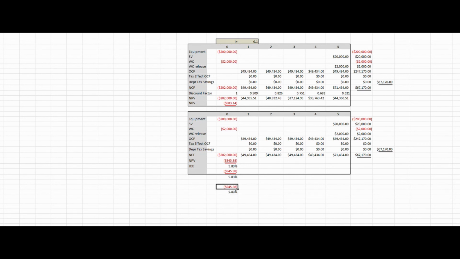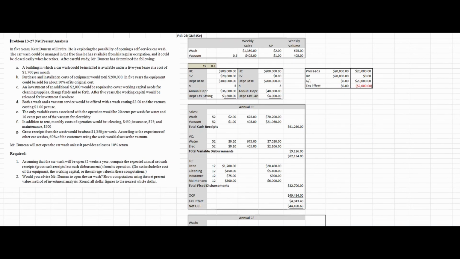Now let's take a look at the same problem, but we'll start to work with some tax rates. Here I'm going to assume that the tax rate is equal to 10%. Okay, that has no impact on my calculation of depreciation. However, it does have an impact on my depreciation tax savings. In this particular case of calculating depreciation, I am only going to depreciate $180,000 over the 5-year period, so my book value will be $20,000.